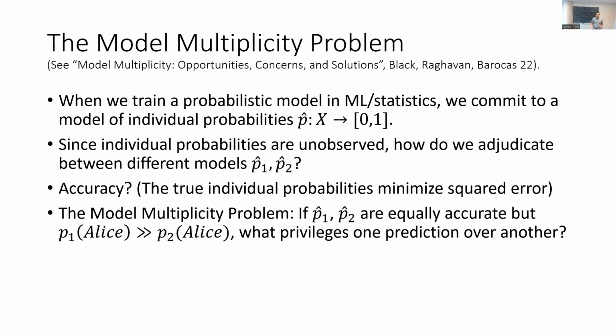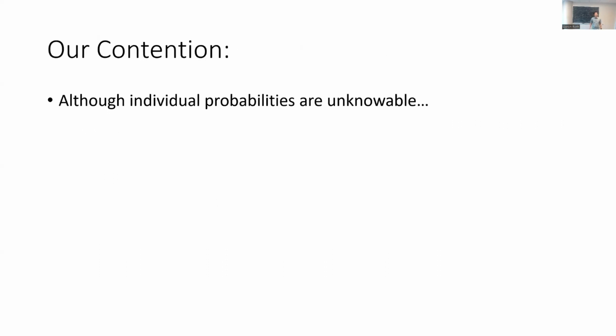But it can be that I've got 2 models that are equally accurate, neither one falsifies the other, and yet they make very different predictions on lots of people. This is the model multiplicity problem or the predictive multiplicity problem. And again, we can ask, what should privilege one of the models over another?